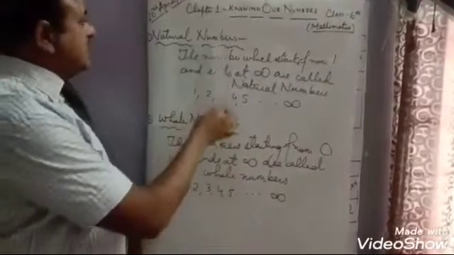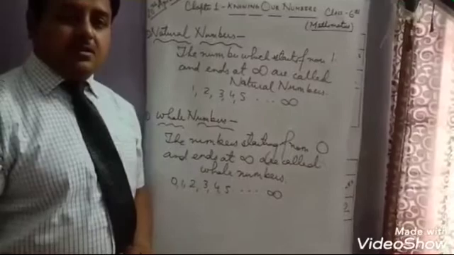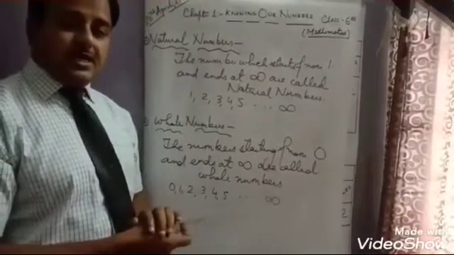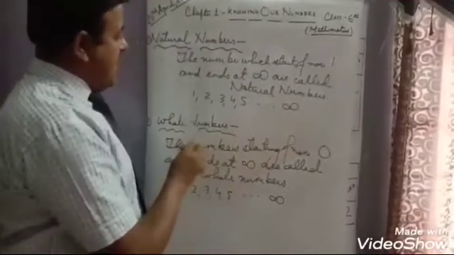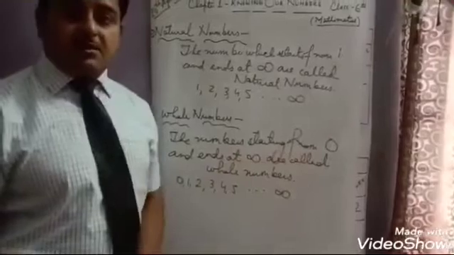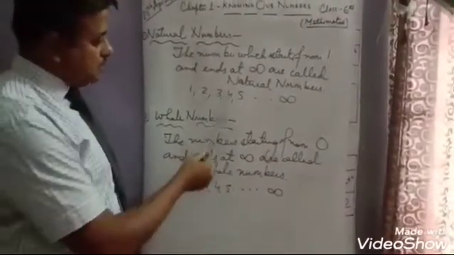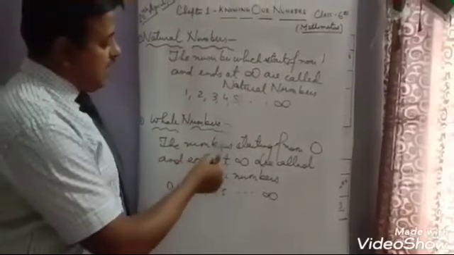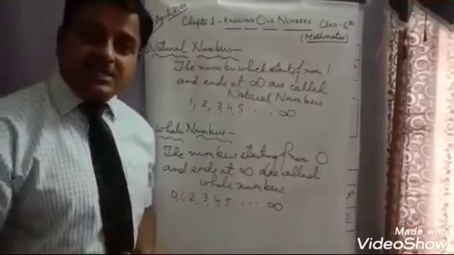The first is natural number. Everyone knows what is natural number. So let us recall it again. A number which starts from 1 and ends at infinity is called a natural number. Example: 1, 2, 3, 4, 5, and so on till infinity. They are called natural numbers.